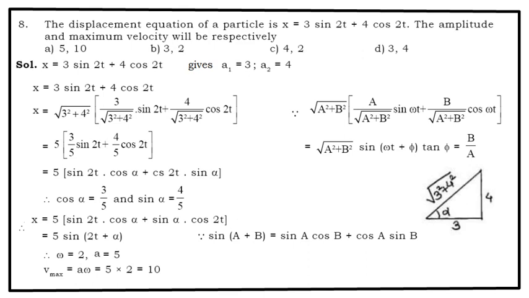So I get x = 5 (sin 2t cos α + sin α cos 2t). Now it is the sin(A + B) formula. So we get x = 5 sin(2t + α). Here, if we compare this with the standard equation, we get ω = 2 and amplitude A = 5. So Vmax = Aω, which is 10. Therefore the amplitude is 5 and the maximum velocity is 10. So option A is the correct option.